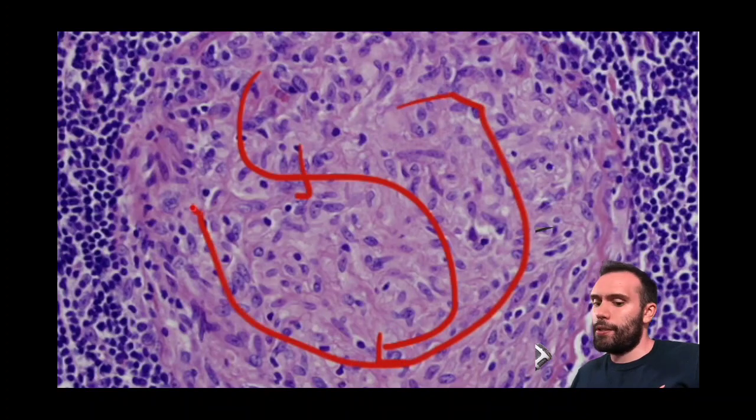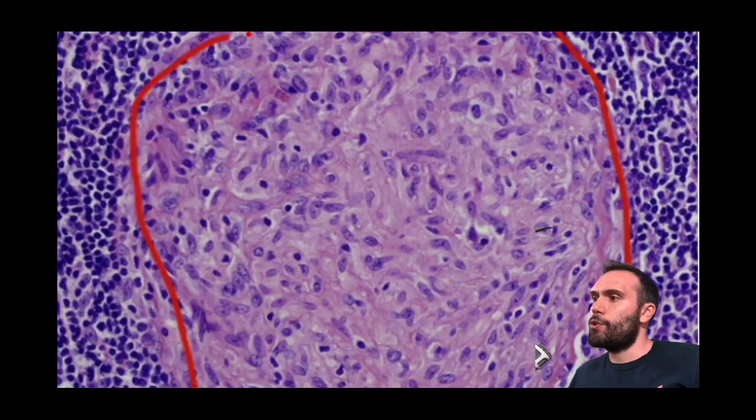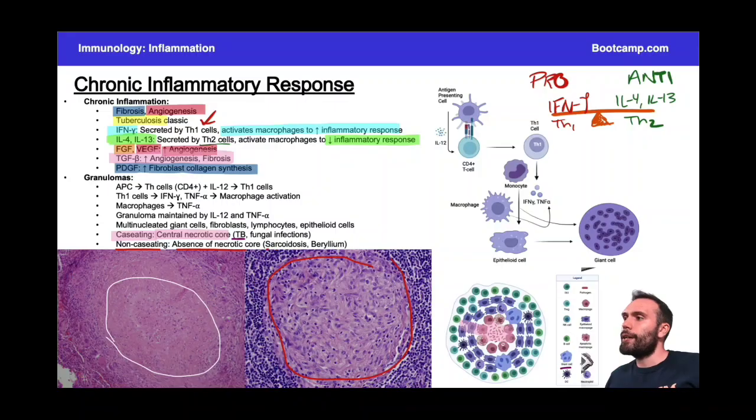Okay, so there's your core, but then around the core, you can also see that there's going to be a lot of lymphocytes and other tissues. So there's less cells here overall, we'd probably say, but it's not necrosis that's happening here. Okay, so that would be a non-caseating granuloma, an absence of a necrotic core, very classic for sarcoidosis and beryllium. Those are probably the big two to remember.